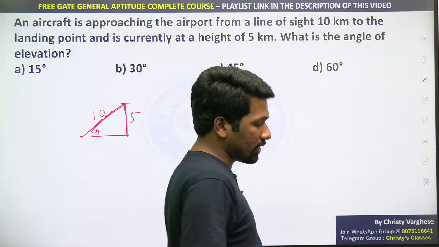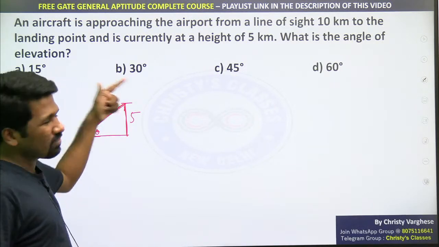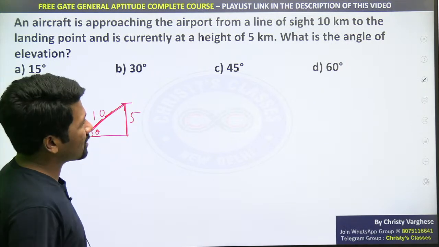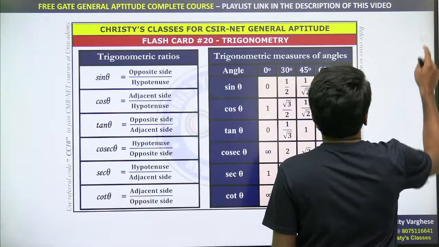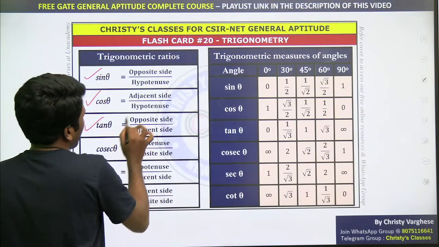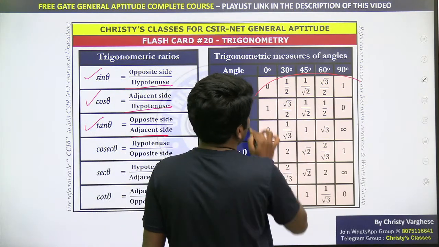Yeah, I agree that on first reading the question you will not understand which is 10, which is 5. But if you read once again, it is so simple. Now your basic trigonometric skills you should have. I told you, you should know what is sin theta, cos theta, tan theta, bare minimum. Without that, you cannot proceed. And at least these angles you should be clear.